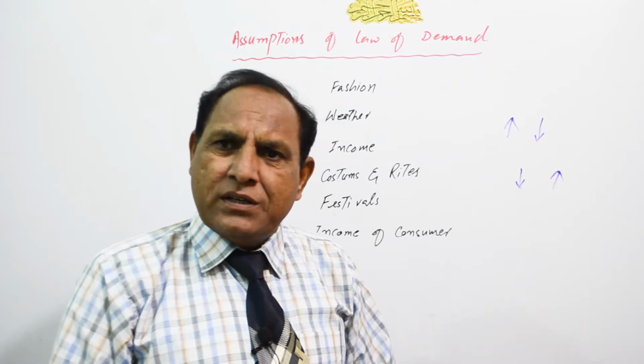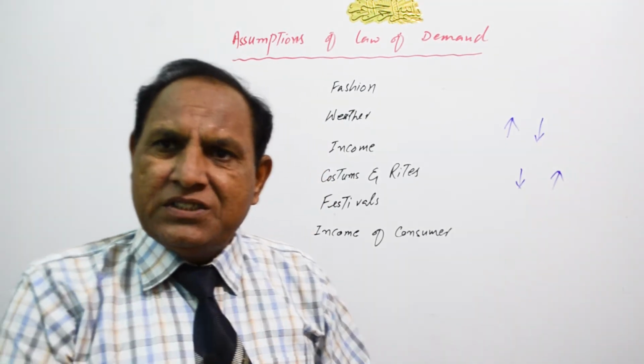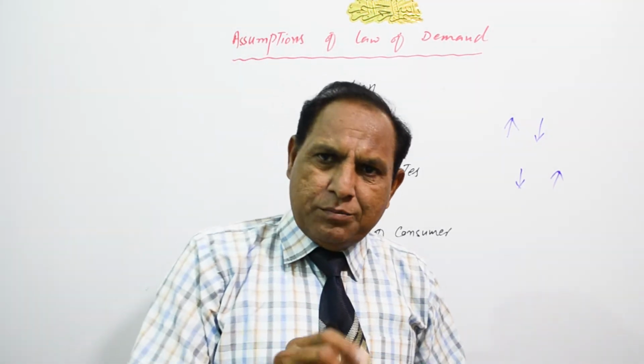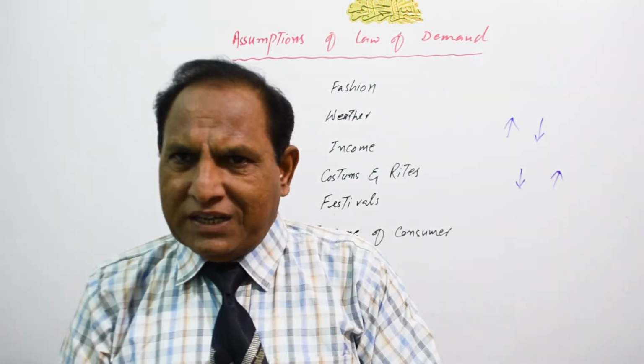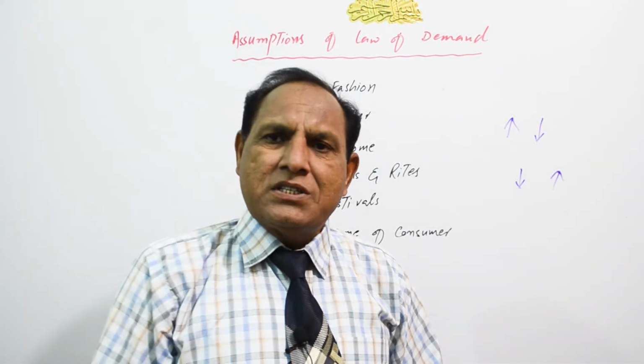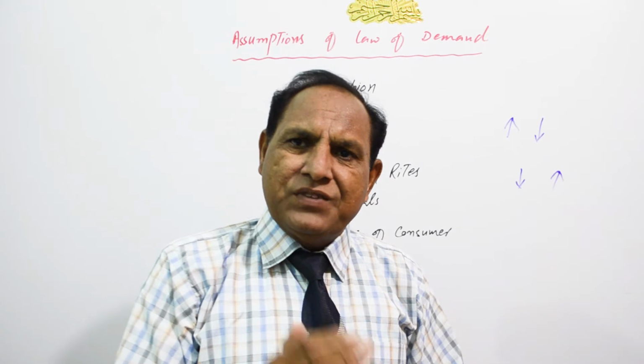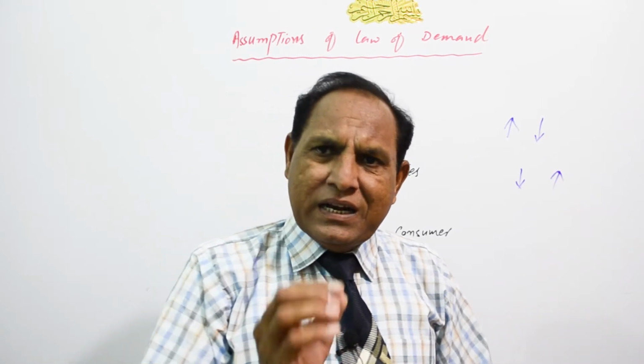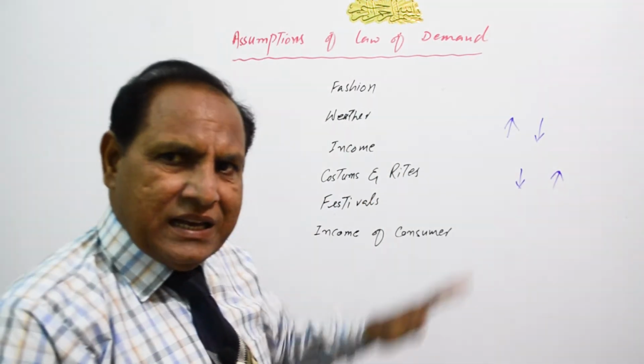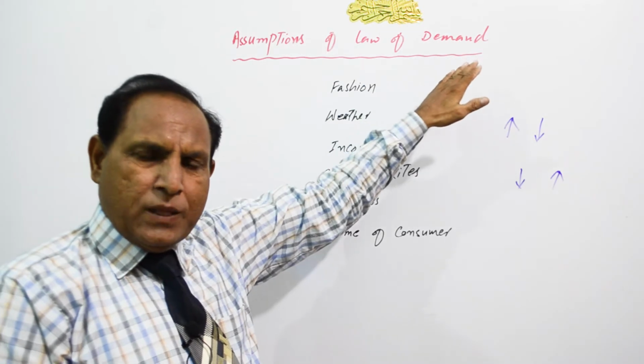The major factor to change our demand is price, but besides price, there are also a few factors that will change our demand, and these factors are known as assumptions of this law. What are these factors?